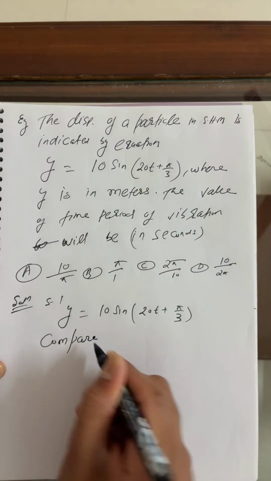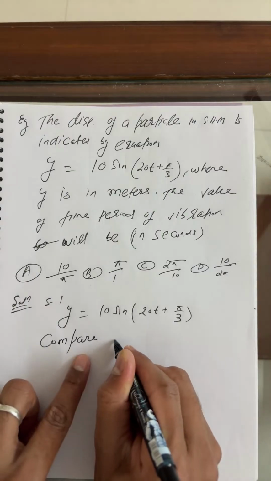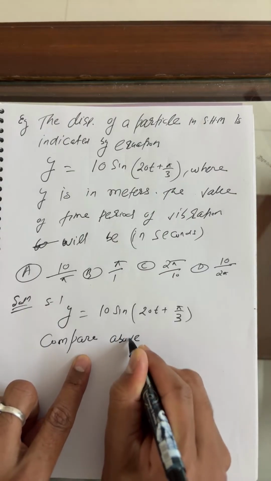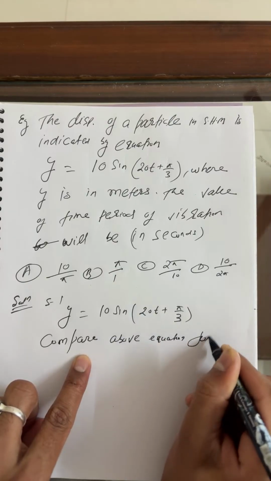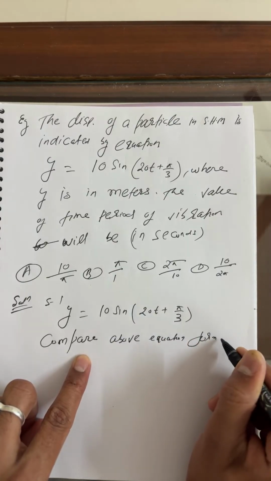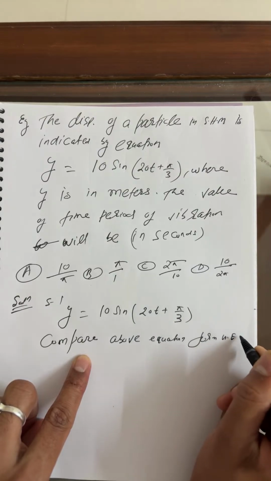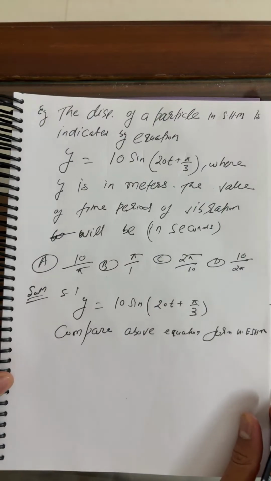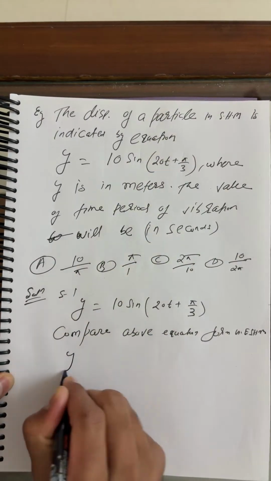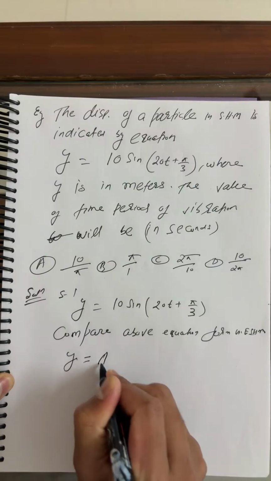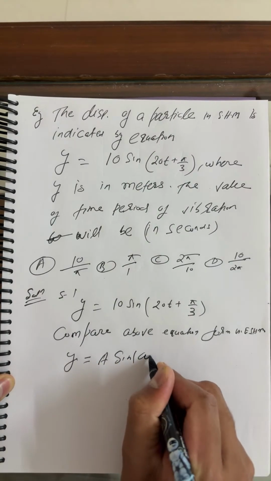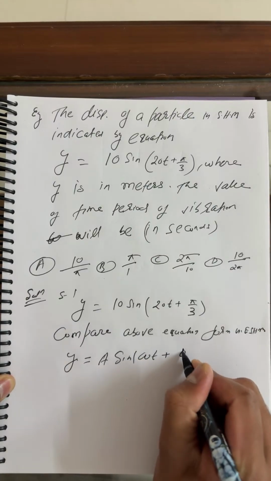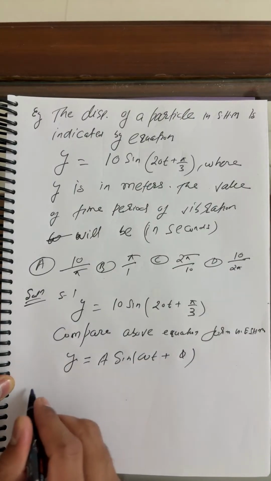Compare the above equation with the general equation of SHM. I hope all of you remember the general equation of SHM: y = A sin(omega t + phi).